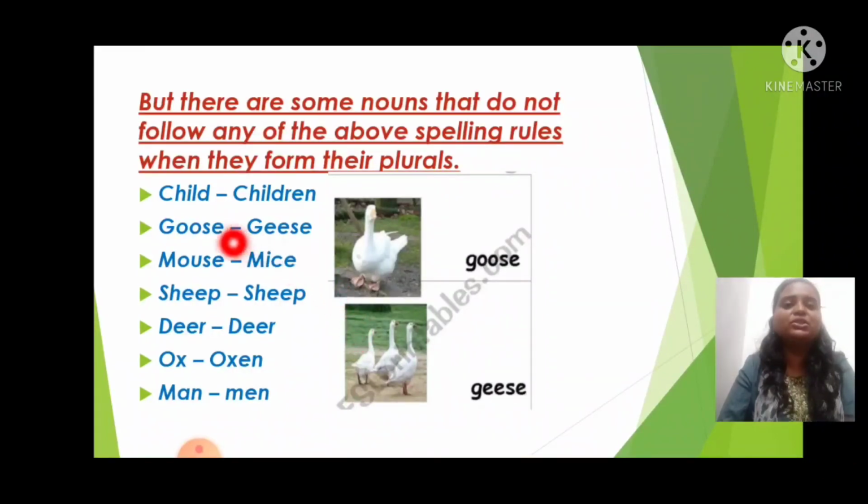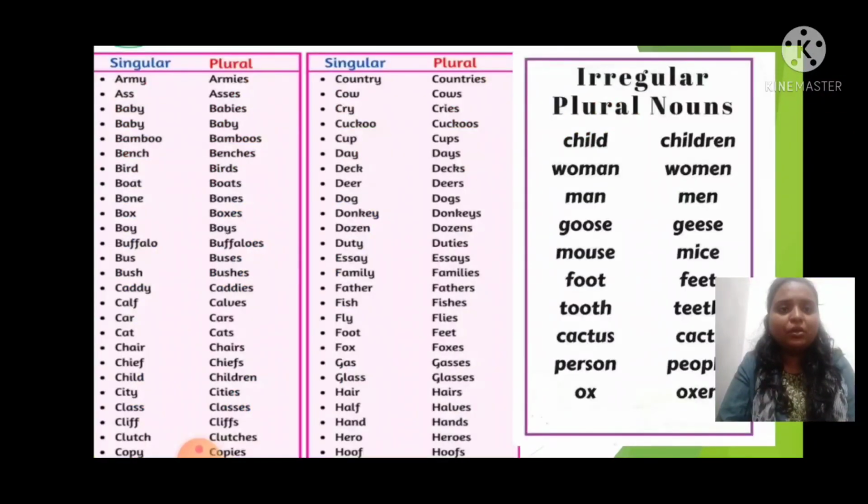So once again, child, children, goose, geese, mouse, mice, sheep, sheep, deer, deer, ox, oxen, man, men. So this is all about one and many, singular, plural. I hope you people understood these rules of changing.